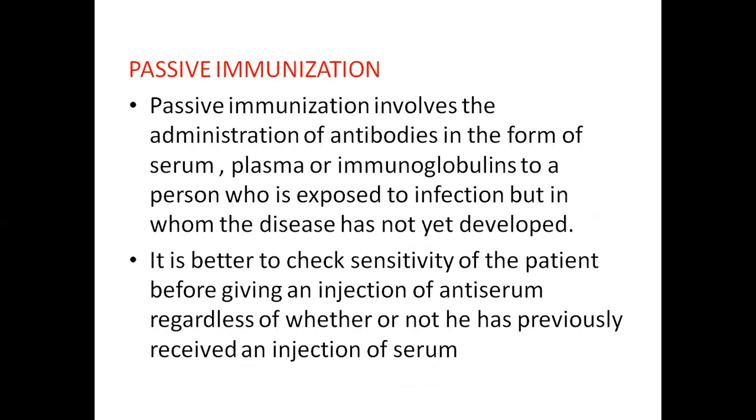Coming to passive immunization. Passive immunization involves the administration of antibodies in the form of serum, plasma, or immunoglobulins to a person who is already exposed to the infection, but in whom the disease has not yet developed. It is better to check the sensitivity of the patient before giving an injection of antiserum, regardless of whether he is previously immunized or not.